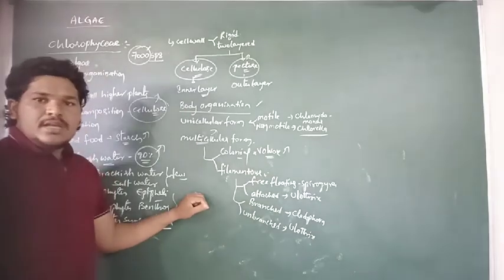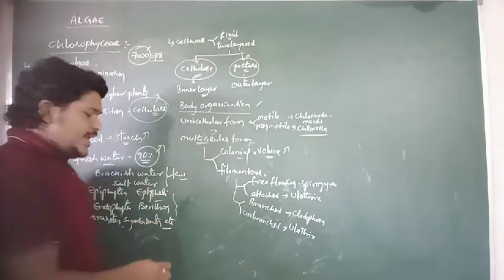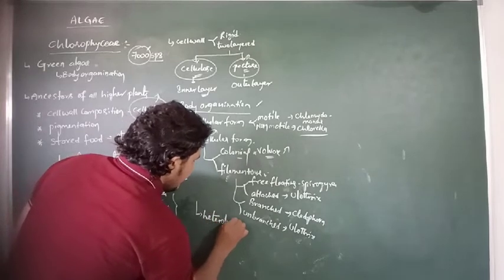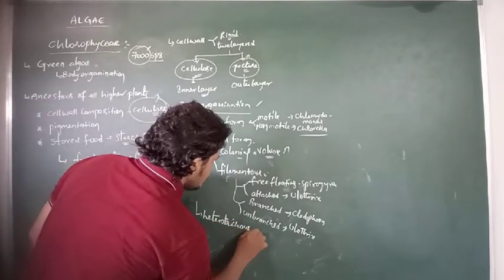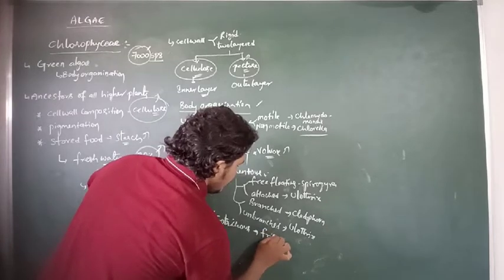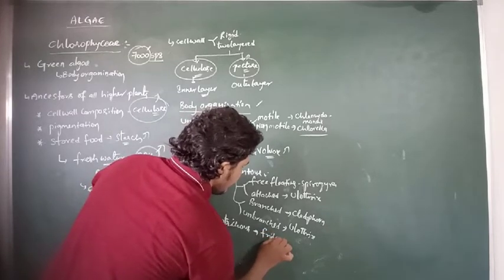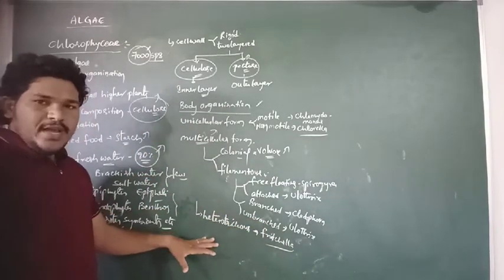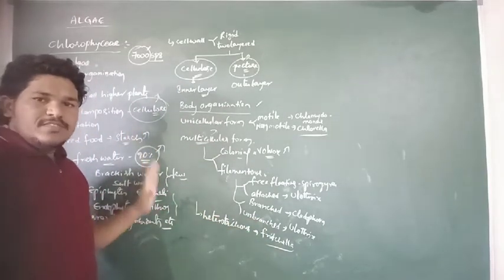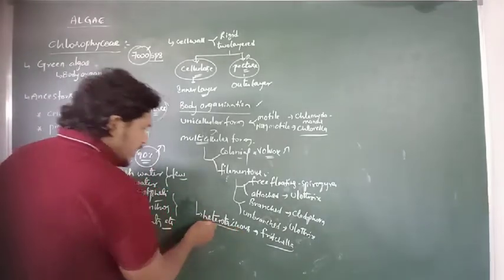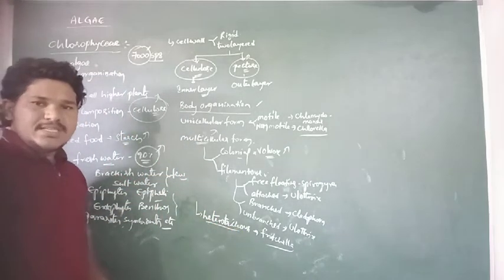The filamentous form of the body organization may be heterotrichous in some species, particularly Fritschiella. Fritschiella is a species of algae belonging to the Chlorophyceae which can exhibit a heterotrichous filamentous body organization.